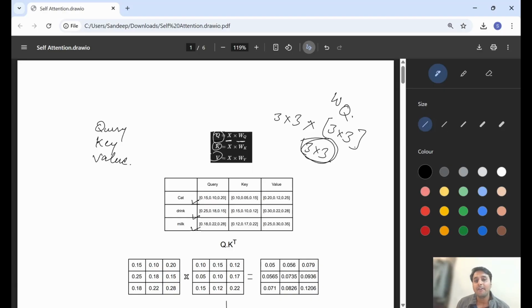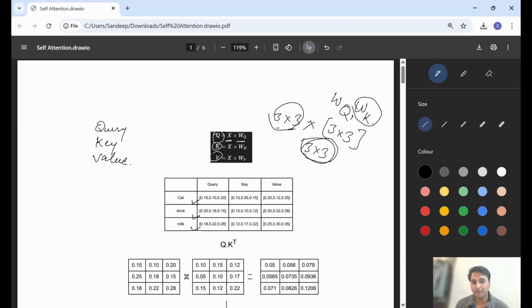Similarly, we have three input embeddings. We will multiply this 3 by 3 matrix with WK, again a random weight matrix of key, having random values that we call weights.